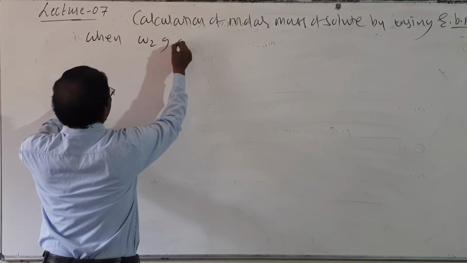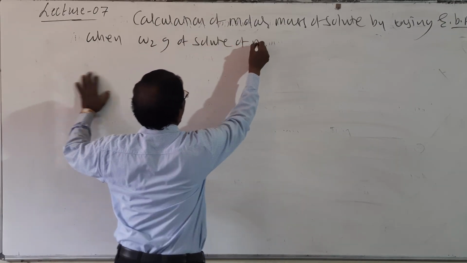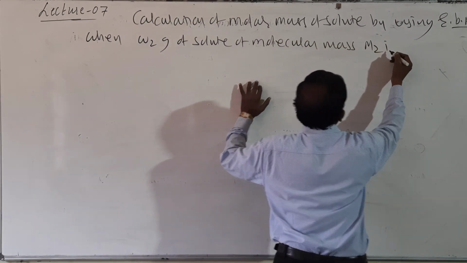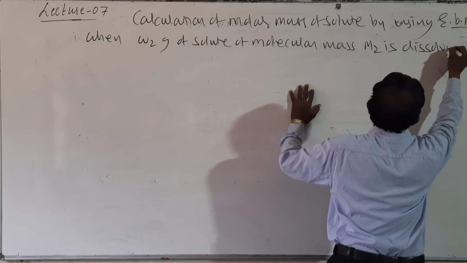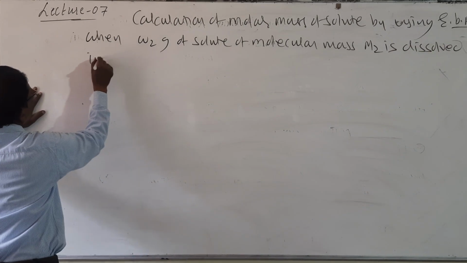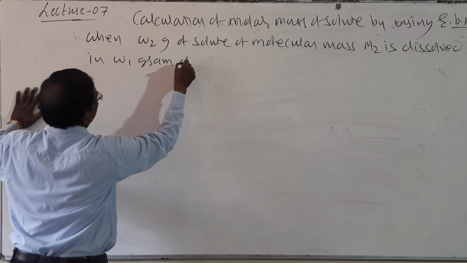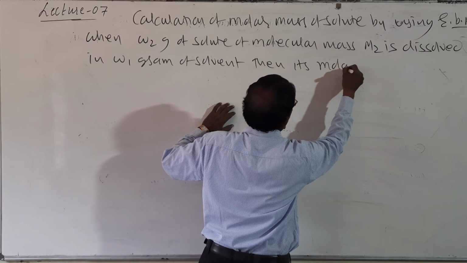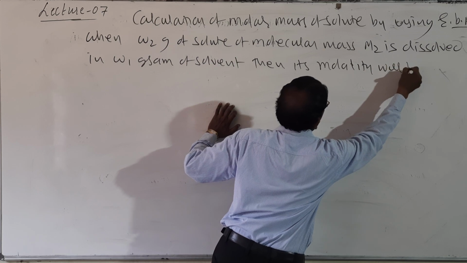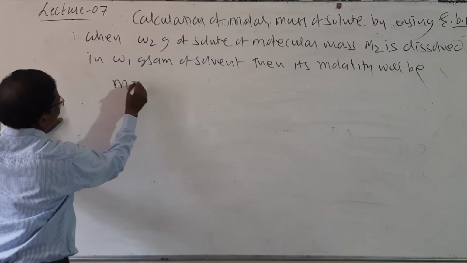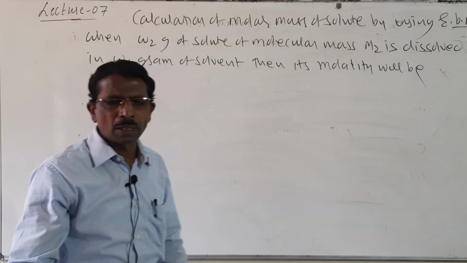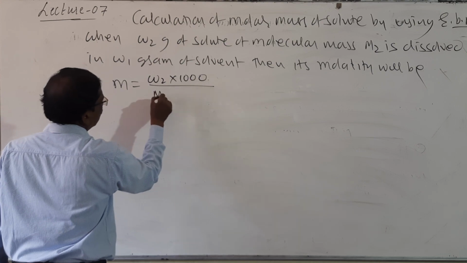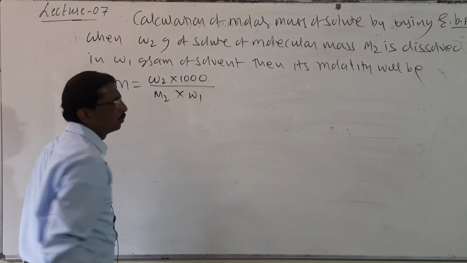When W2 gram of solute of molecular mass M2 is dissolved in W1 gram of solvent, then its molality will be, we know the molality formula, M is equal to W2 into 1000 divided by M2 into W1.